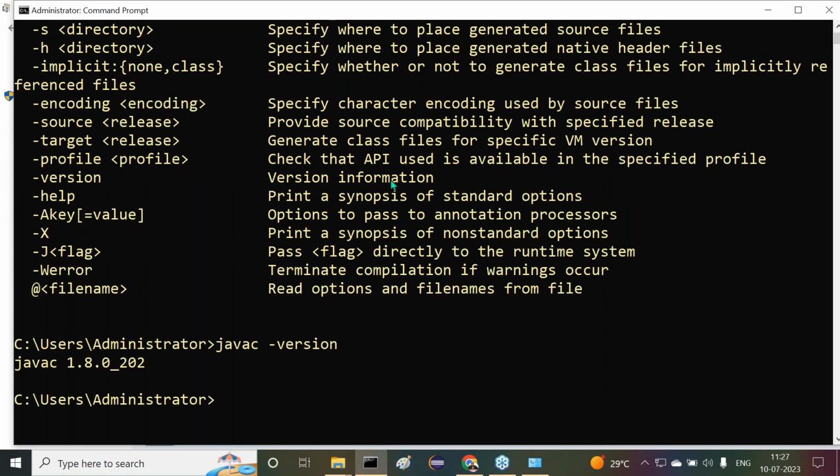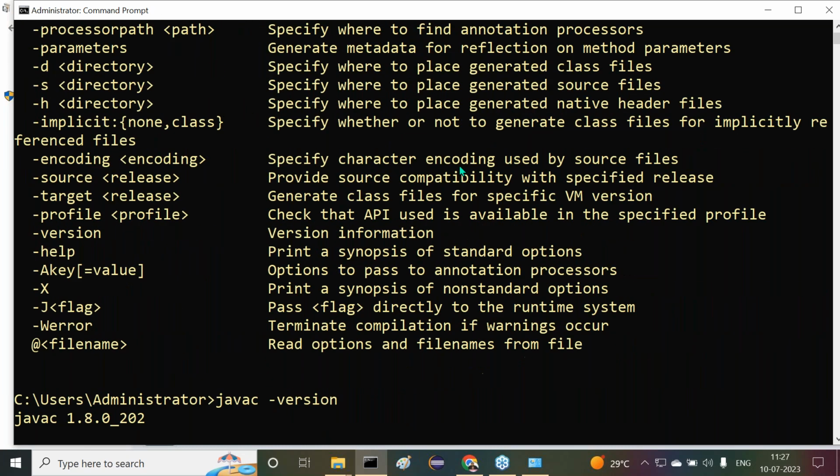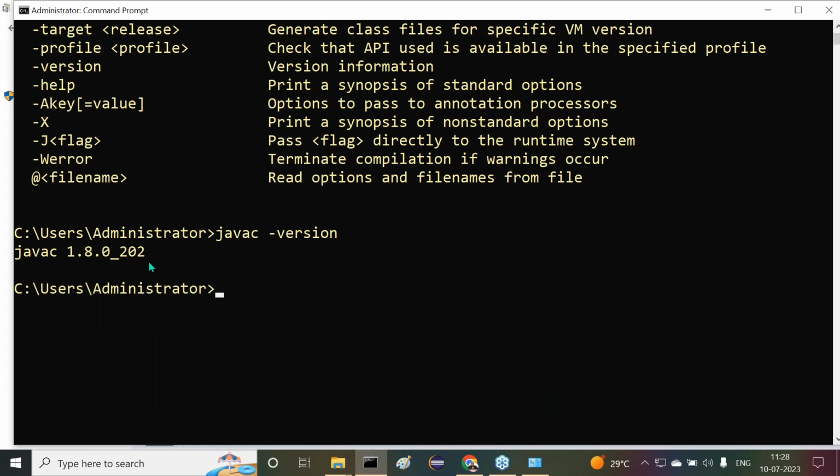The same thing I said now. Am I right or not? Check this now, 1.8.0_202. Same thing we are getting here. Clear, right or not? In that way, we are able to set a path environment variable temporarily. Sir, all of you are getting it or not?